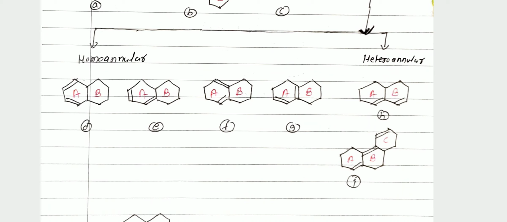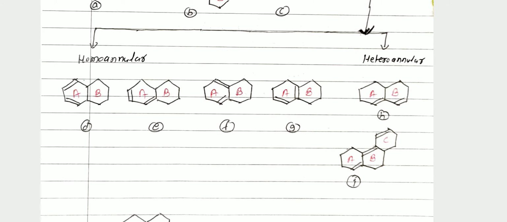Then again I am showing the structure I. Here three rings are present. Then you see there are three double bonds, but our requirement is that only two double bonds are in conjugation. But here three double bonds are present. Therefore the double bond in ring C is the extra double bond in conjugation. You remember that conjugation word.